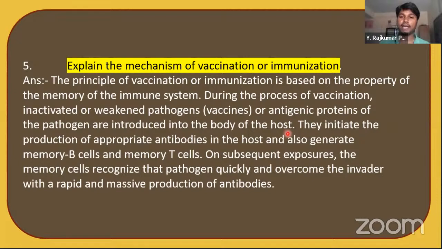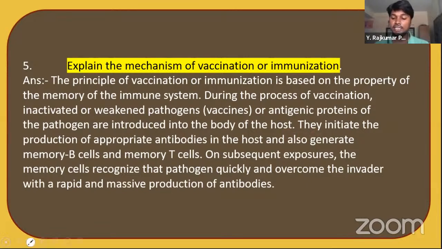Suppose the corona vaccine is there. In the corona vaccine, what do they give? They inject the coronavirus itself, but the virus is inactivated or weakened. These weakened or inactivated viruses are injected as the vaccines.